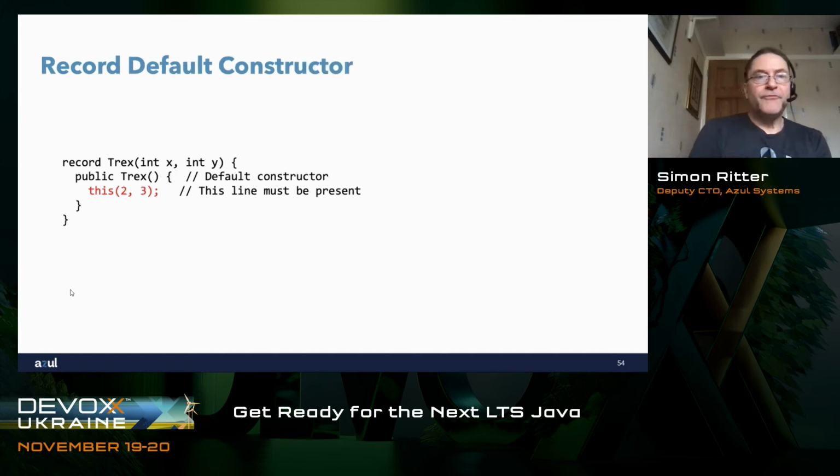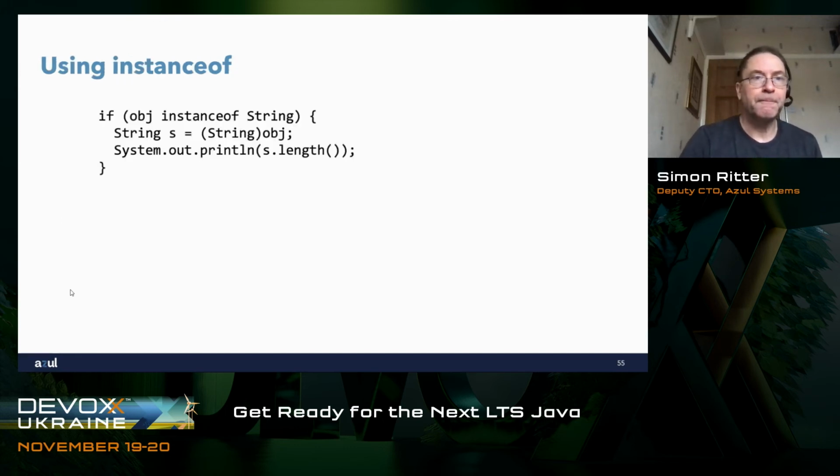We can also provide a default constructor if you really want to. You could have public T-Rex with no arguments, default constructor, and then you would have to provide the values for that. So all of those records would have the same value. Again, I'm not totally sure how much benefit this is and how many people would actually use that, but technically it's possible. You can do that.